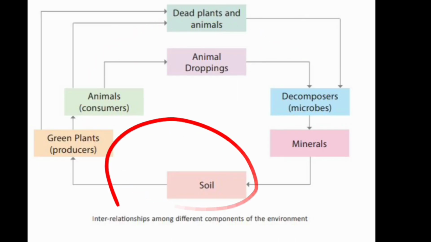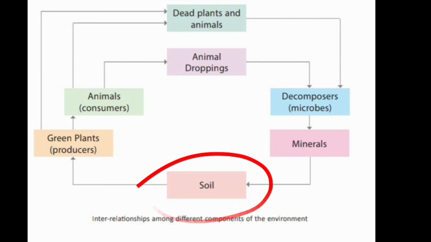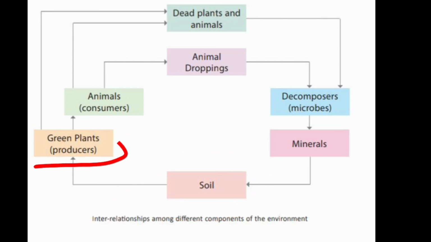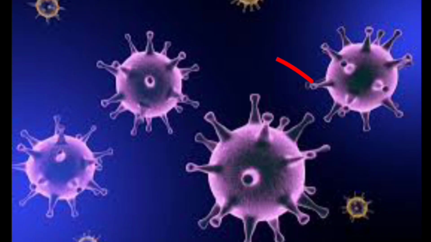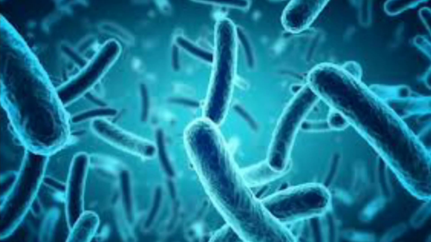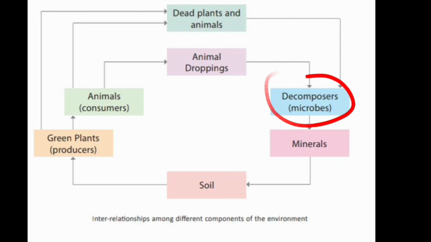At first I taught you about recycling of minerals. The green plants grow in the soil. Now the green plants are consumed by the animals. Then when the animals and plants die, they are decomposed in the soil, and the microbes, that is the bacteria and the fungi, carry on decomposing the organic matter.